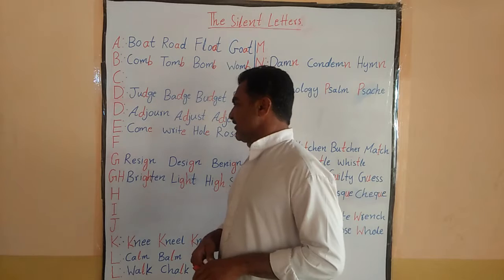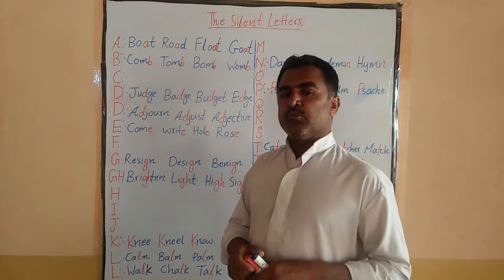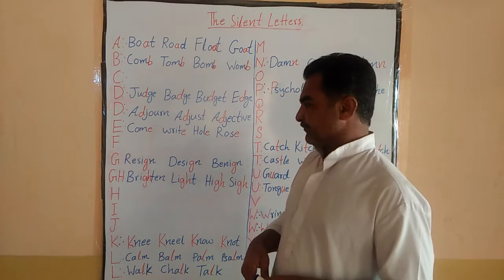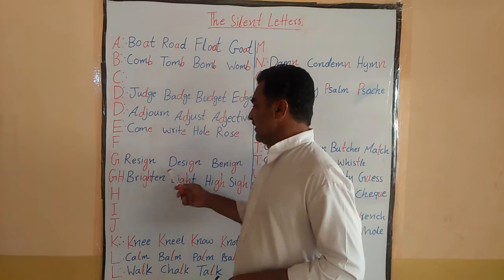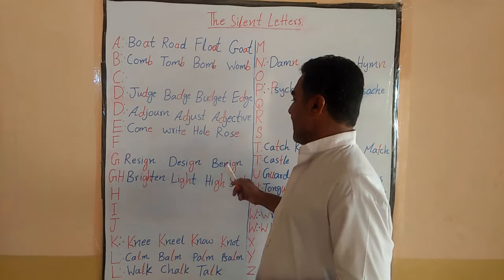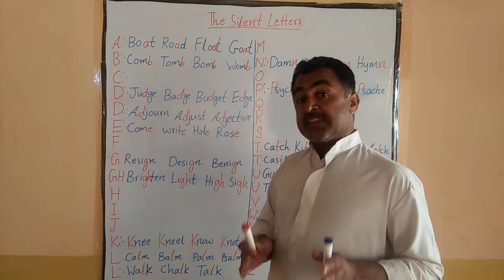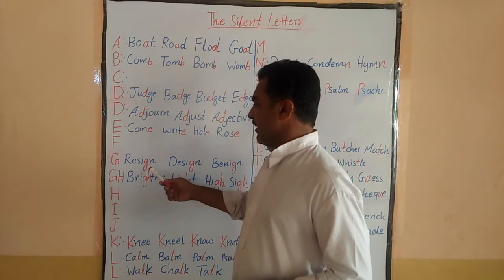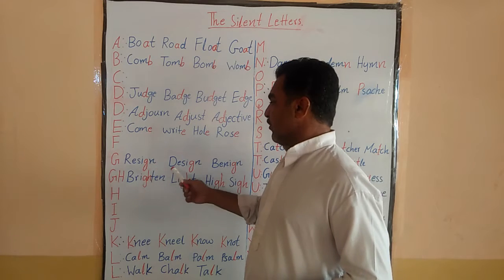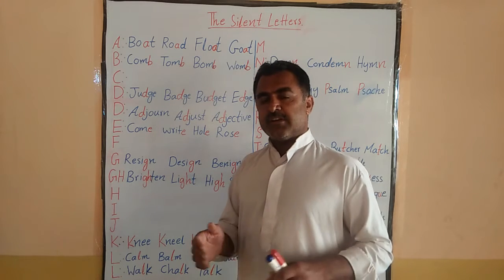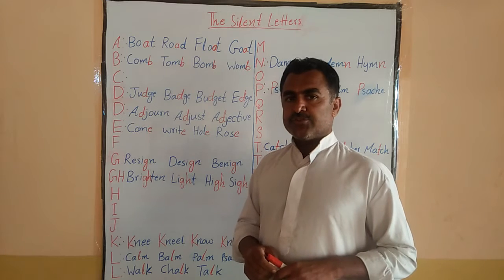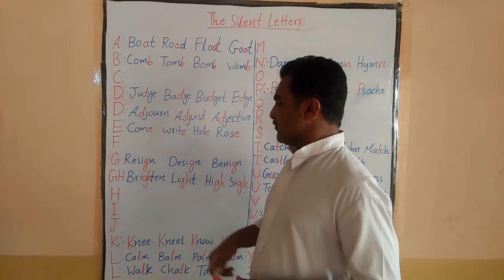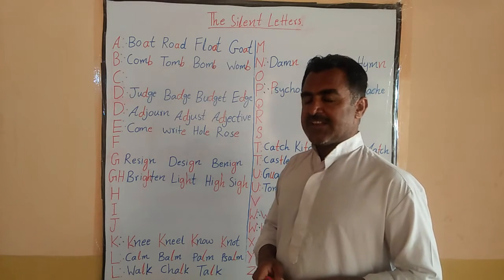Now let's talk about G. At the end of the word, before N, G is silent. Like resign, design, benign. But remember this, at the end of the word. If I lengthen this word, I make it resignation or designation, it is not silent here. So the main purpose is that at the end of the word, in words like these, G is silent, otherwise not.